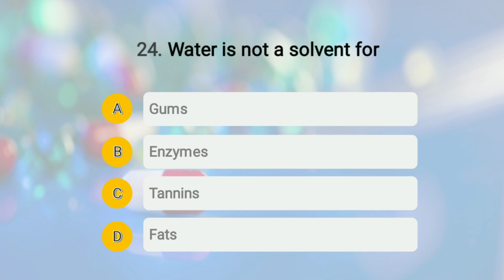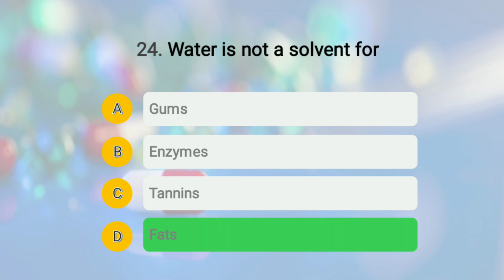So depending upon nature of the substance, water is not a solvent for option D, that is fats. And for substances like protein, coloring matter, gum, sugar, enzymes, glycosides, then alkaloidal salt, tannin, okay, for them water is used as solvent, whereas for waxes, fats, fixed oil, water is not used as a solvent.